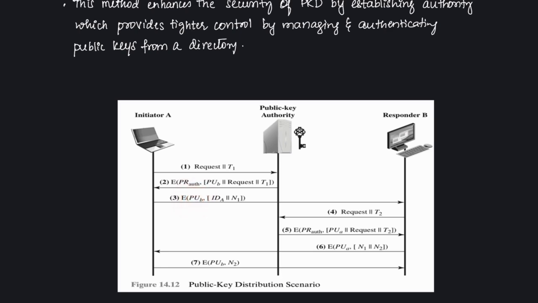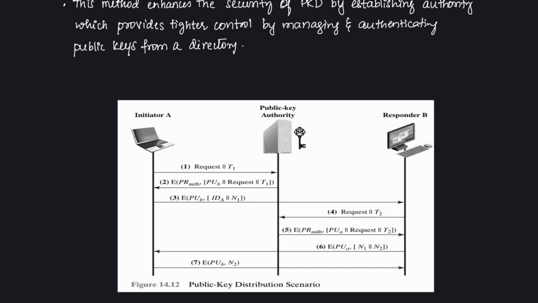So A will use the public key of B, signifying that only B has the authority to decrypt this particular message. It will contain A's identity, letting B know who is sending the message or who is contacting him. And there is N1. N1 is a random nonce generated by A to uniquely identify this particular session.